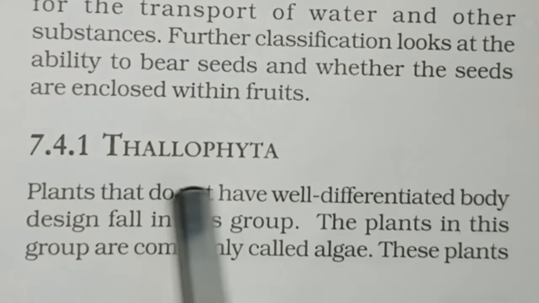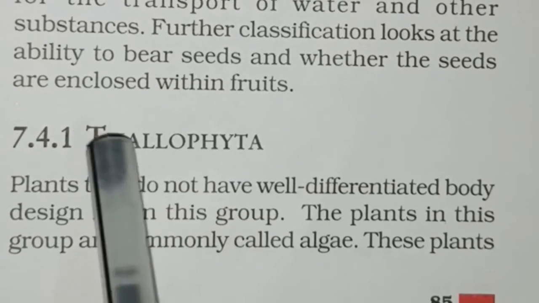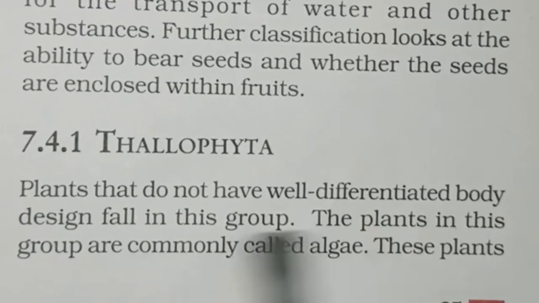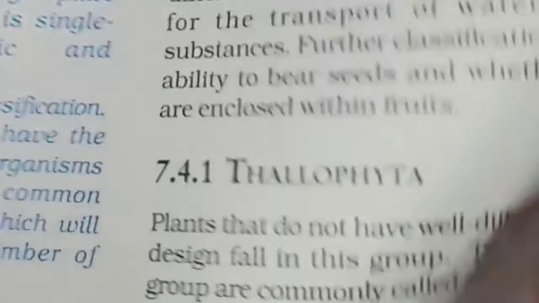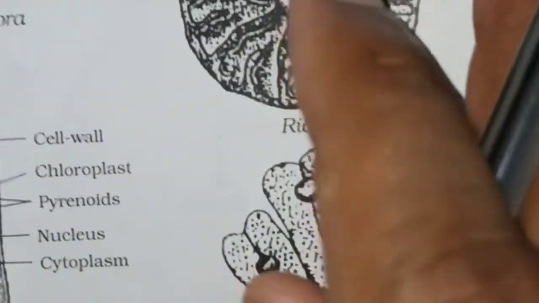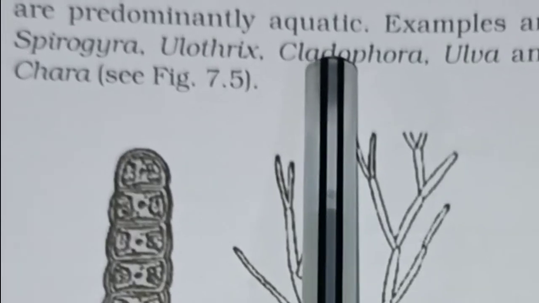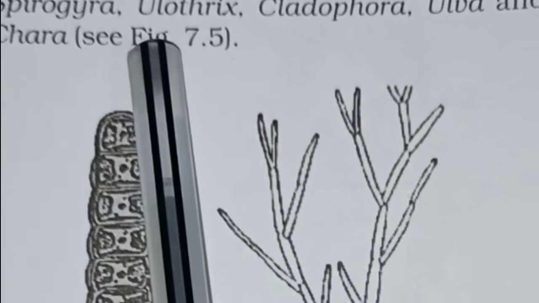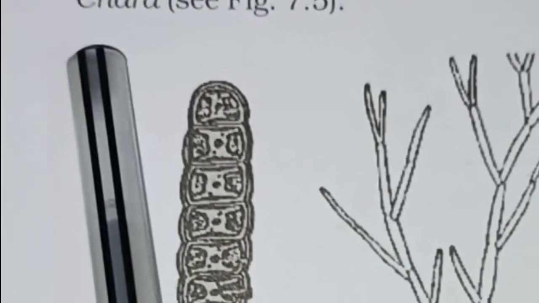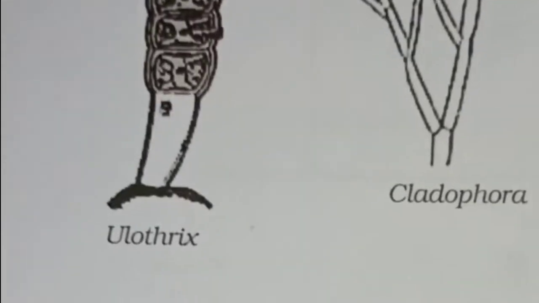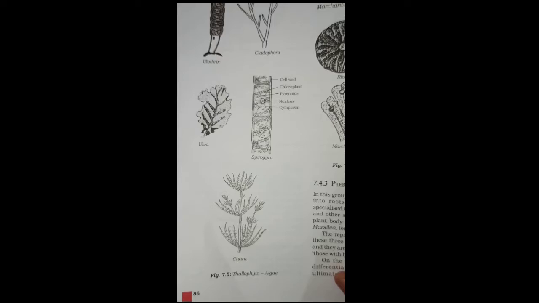So plants that do not have well differentiated body design are grouped as Thallophyta. The plants in this group are commonly called as algae, and these plants are predominantly aquatic, that means they are found in water. Examples are Spirogyra, Ulothrix, Cladophora, Ulva and Chara. Diagram can be seen here. All the diagrams of these algae have been shown here.